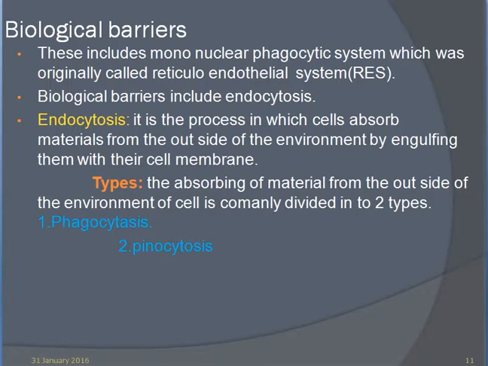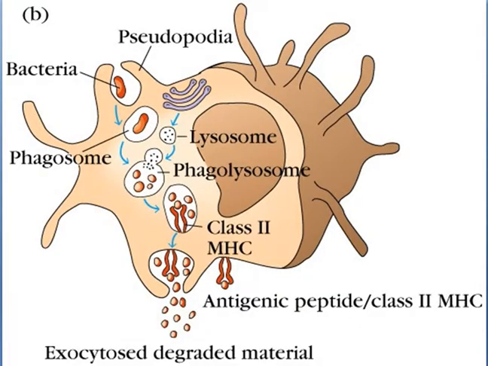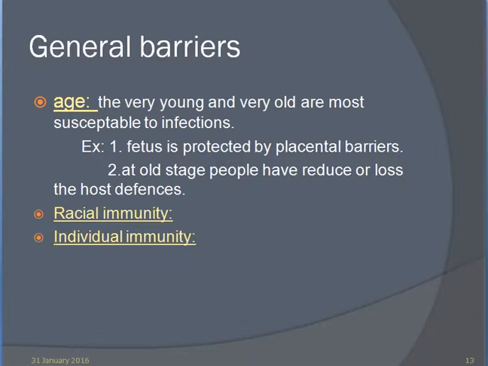It is commonly divided into two types: one is phagocytosis, the second is pinocytosis. In phagocytosis, pseudopodia show direct engulfment of bacteria, forming phagosomes and lysosomes, followed by exocytosis of degraded material, and antigenic peptides are presented on major histocompatibility classes.